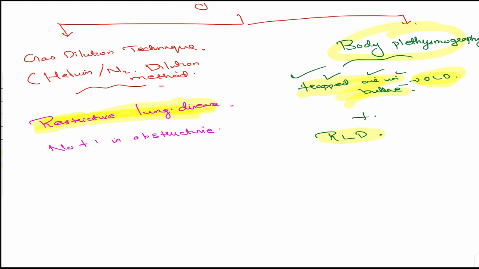Now coming on to the last part, which is treatment of bronchitis and emphysema. We are talking about treatment of COPD. I told you this is not a reversible condition, this is an irreversible condition. So the first thing we have to use is stoppage of smoking.